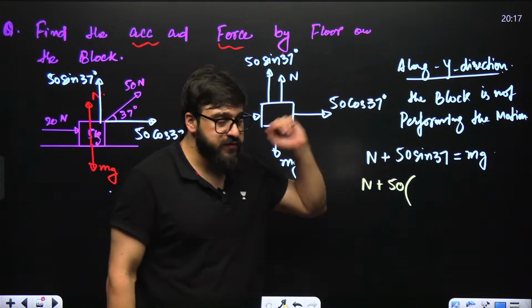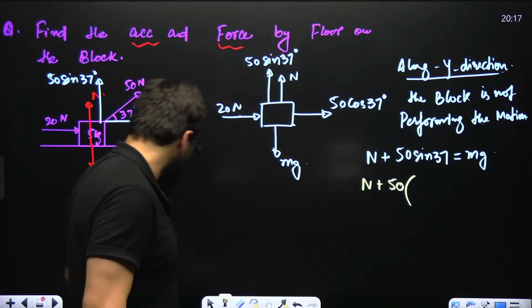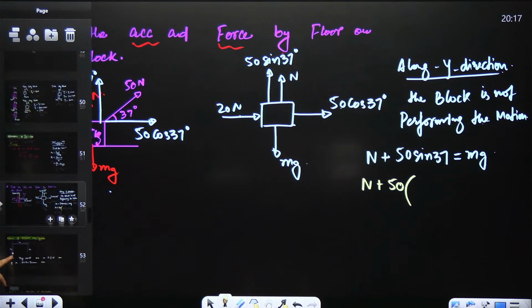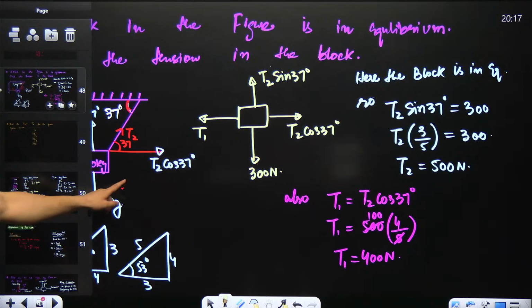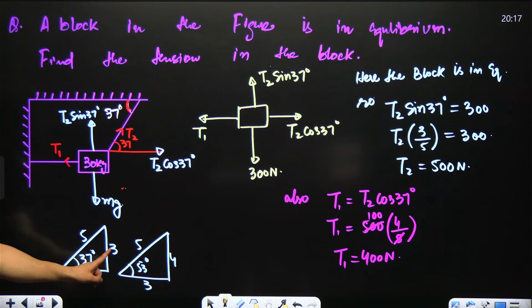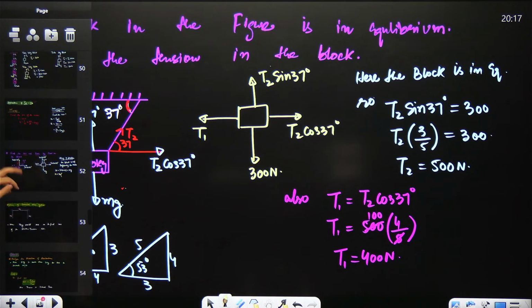What is the value of sin 37? Take a look at this triangle. Sin 37 is perpendicular upon hypotenuse, that is 3 by 5.